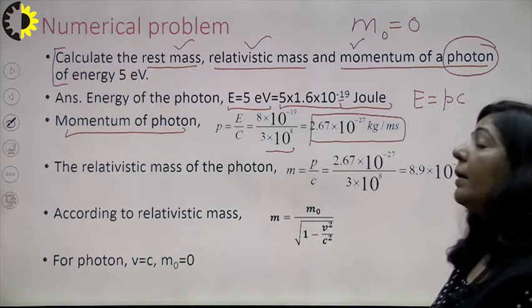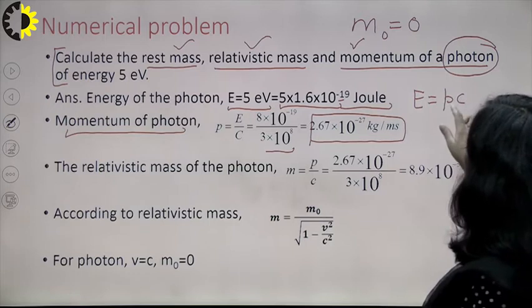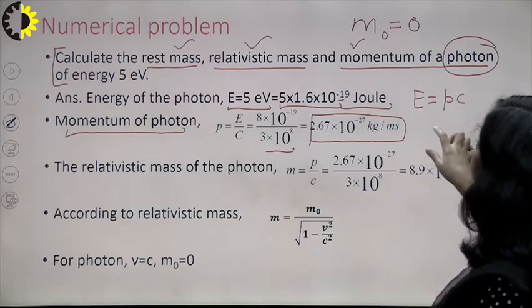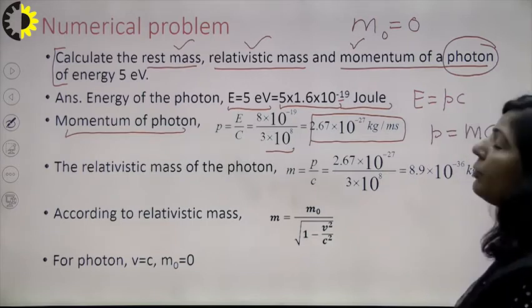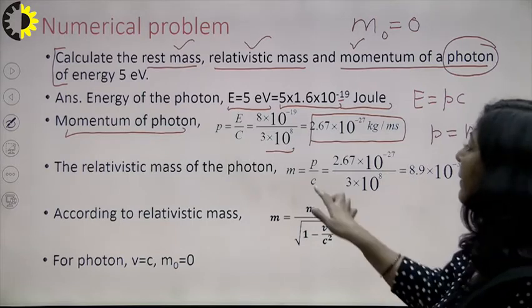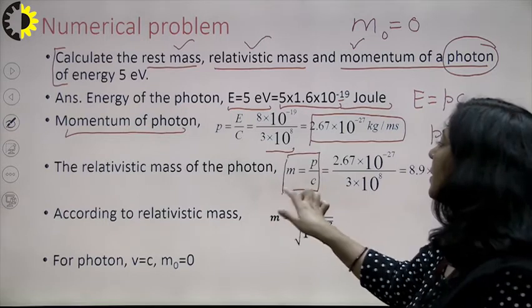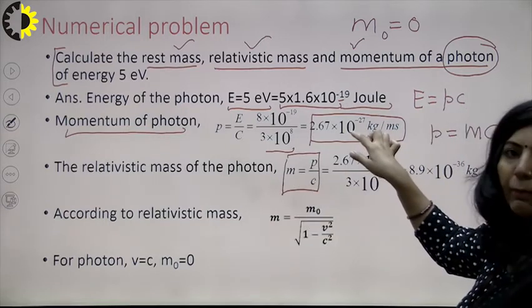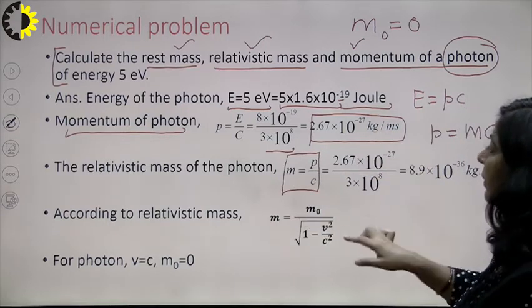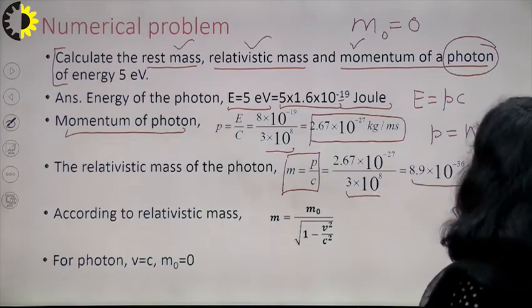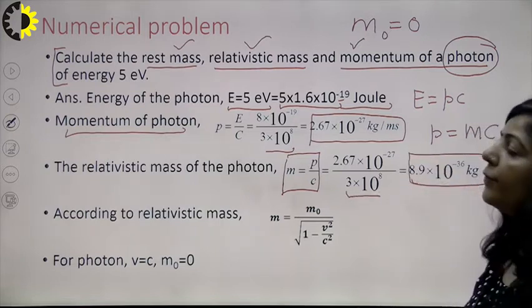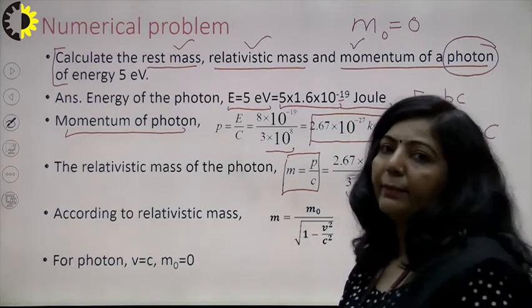Next one is relativistic mass. You also know that this P for a massless particle is m into C. So what is m? m will be equal to P by C. Momentum you have already calculated in this step. Substitute that momentum here. C, you know, is 3 into 10 raised to power 8. So this is the relativistic mass of a photon of energy 5 electron volt.